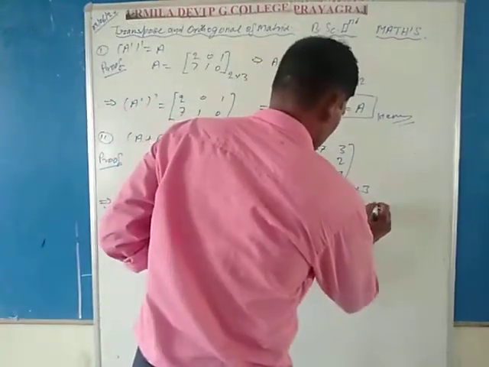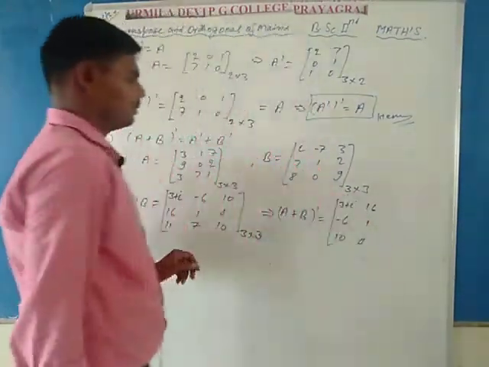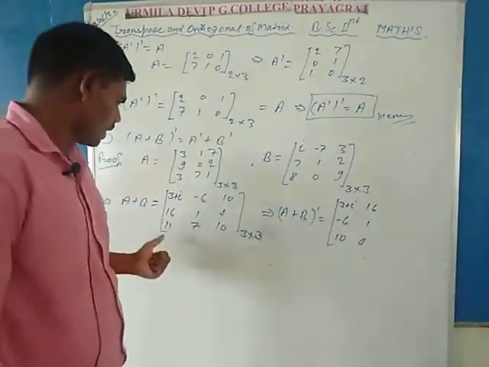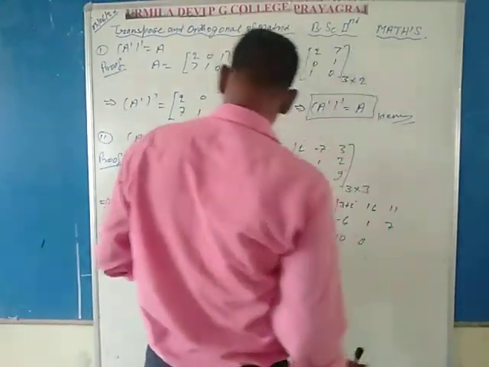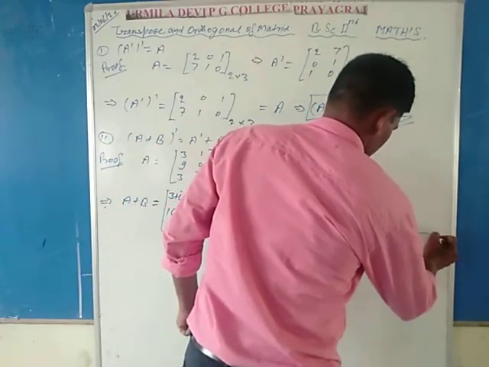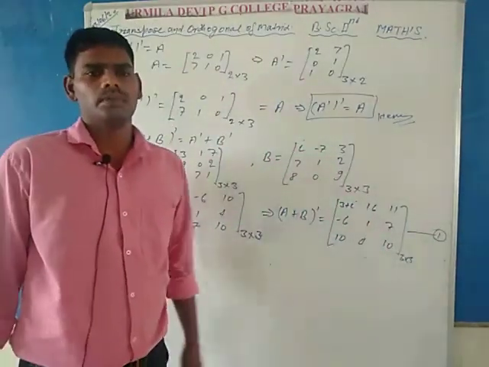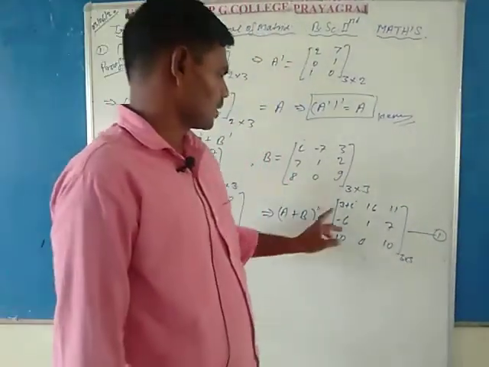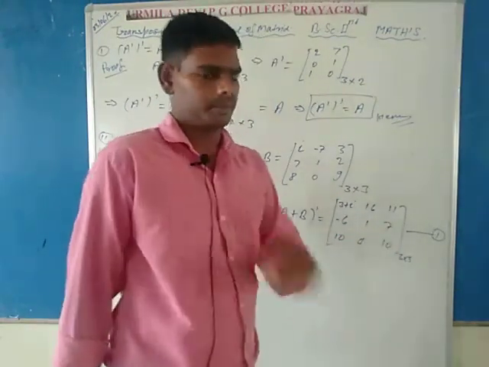Second row is 16, 1, 4. So the second row written in the second column means 16, 1, 4. Third row written in the third column: 11, 7, 10. It is a 3 by 3 order matrix, represented by the first equation. So the value of the transpose of A plus B is 3 plus i, 16, 11, minus 6, 1, 7, 10, 4, 10.